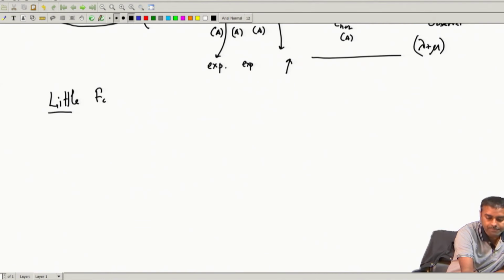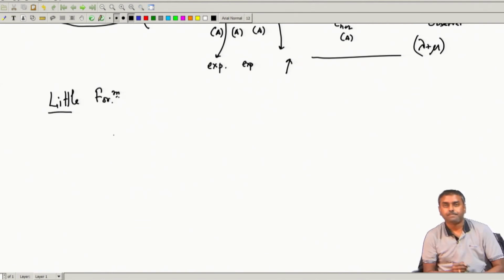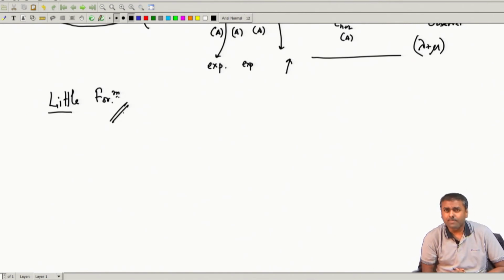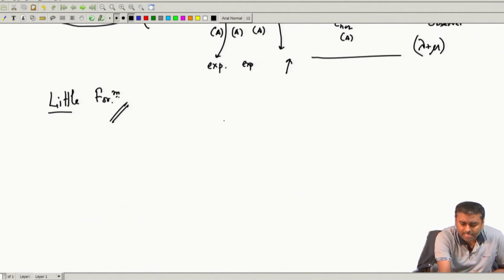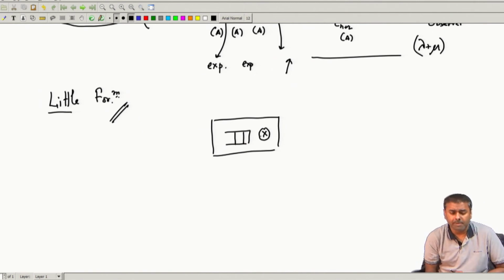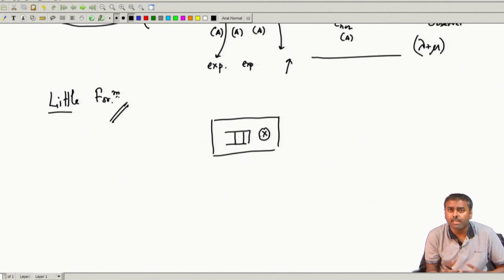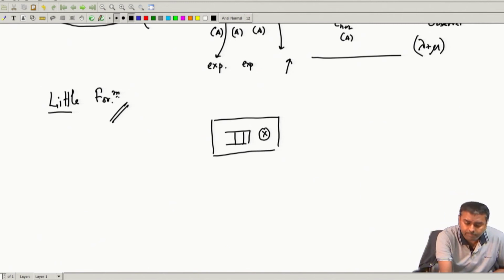Little's formula. So what is Little's formula? Let us try to understand this part. It is telling us that suppose I have a queuing system followed by a server. It might be a single server, it might be multiple servers. How these servers serve the customers might also vary, you might have a particular way of serving them, such as a priority. All these things can be there. Even the queuing discipline can be anything.